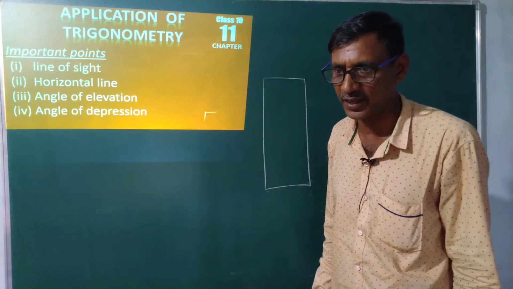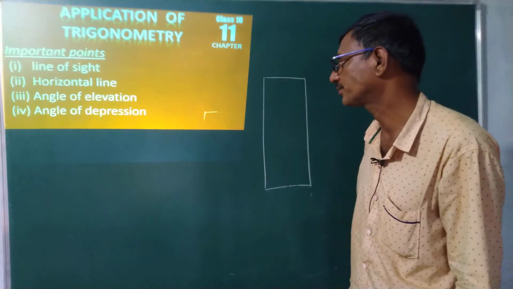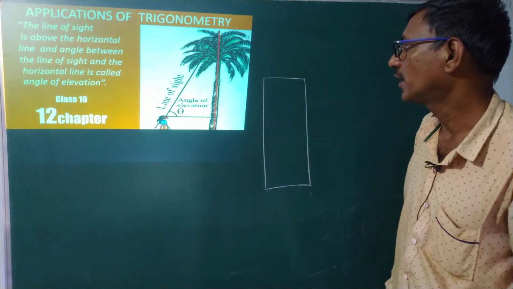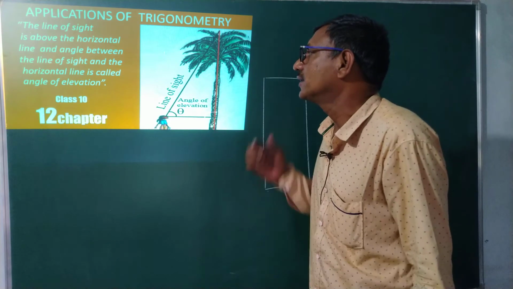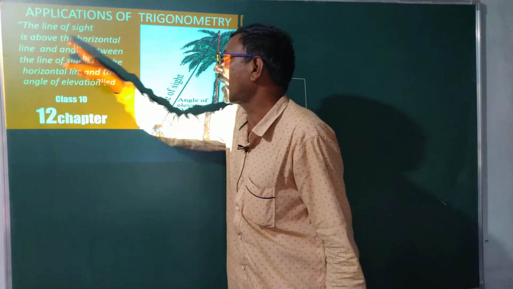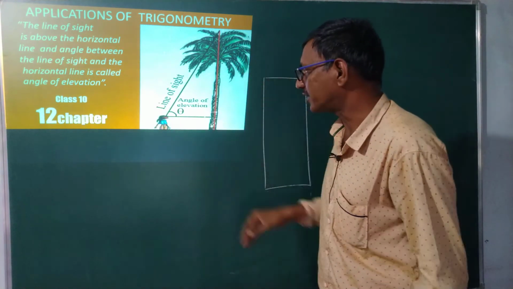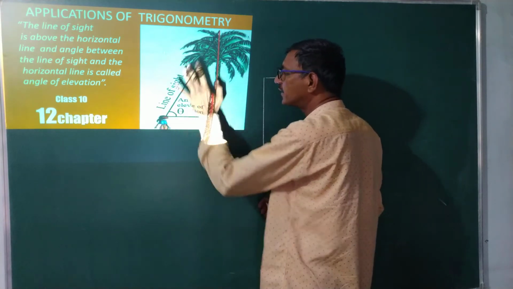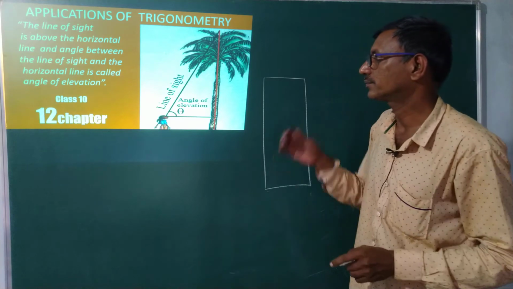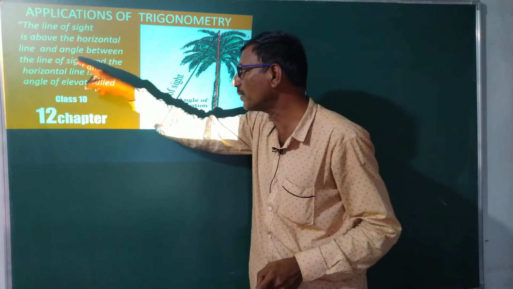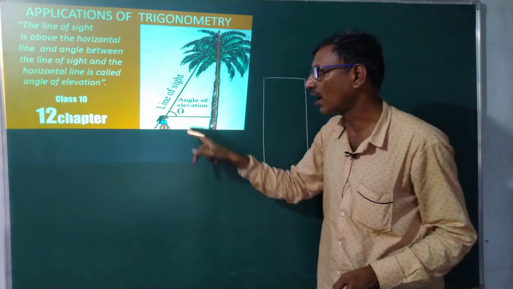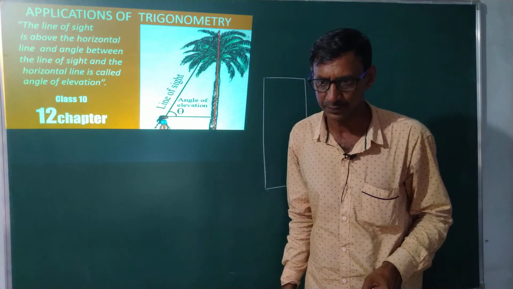This is very, very important. See here, the line of sight is above the horizontal line, and the angle between the line of sight and the horizontal line is called the angle of elevation.